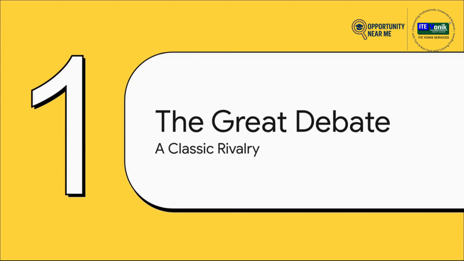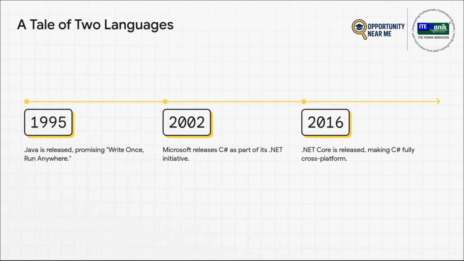So let's kick things off with how they got started. Back in '95, Java just explodes onto the scene with this incredible promise: write once, run anywhere. A total game changer. Then, in 2002, C Sharp shows up. But for a long time, everybody kind of wrote it off as the Windows-only language. But then, fast forward to 2016, and Microsoft completely flips the script. They release .NET Core, and suddenly, C Sharp can run pretty much anywhere. So yeah, the gap has definitely closed, but their origin stories still really shape what these languages are today.